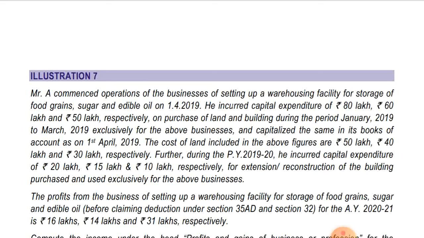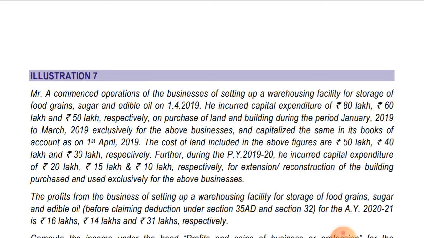So in respect of the food grains business, capital expenditure is 80 lakhs, 80 lakhs minus 50 lakhs, and 100% deduction will be allowed in respect of that. And in respect of sugar also, 60 lakhs minus 40 lakhs, that is coming to 20 lakhs. On 20 lakhs, 100% deduction will be allowed. And in respect of edible oil, we'll see what they are doing. Since the deduction is not allowed, we'll compute the depreciation on the capital expenditure. Under section 32, depreciation will be calculated in respect of the edible oil business.